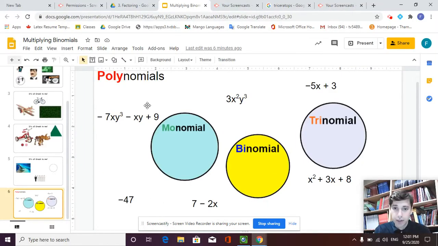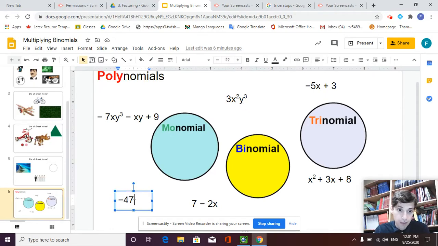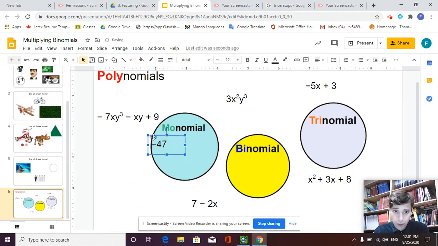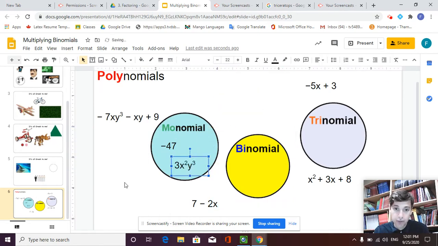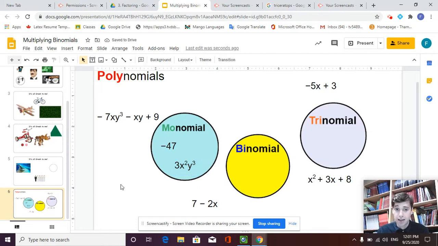So I'm just going to get out of presentation mode. A monomial has one term. So for example, just a number, minus 47, that's a monomial. So it only has one term. Same with 3x squared y cubed. Because there aren't 2 different terms separated by a subtraction sign or addition sign, that's just one product, one term, so we call it a monomial.